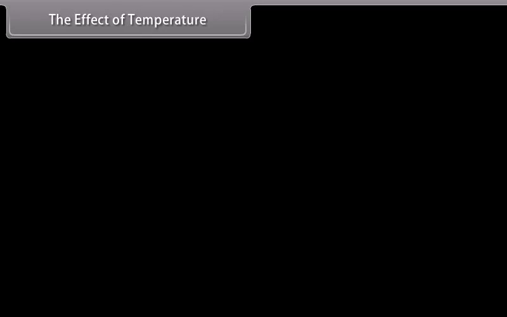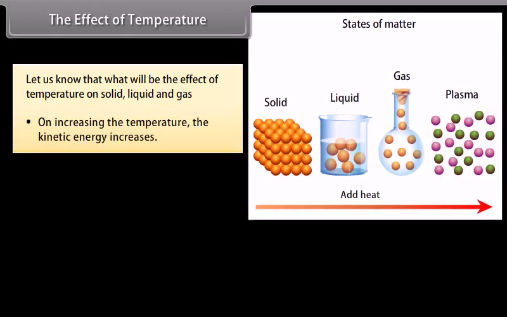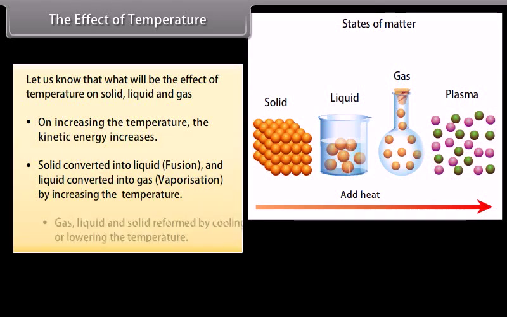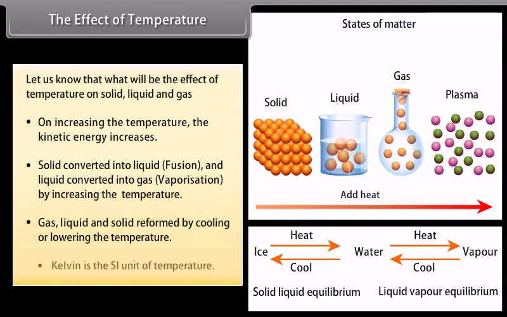The effect of temperature. Let us know what the effect of temperature on solid, liquid and gas will be. On increasing the temperature, the kinetic energy increases. Solid converts into liquid, called fusion, and liquid converts into gas, called vaporization, by increasing the temperature. Gas, liquid and solid are reformed by cooling or lowering the temperature. Kelvin is the SI unit of temperature.